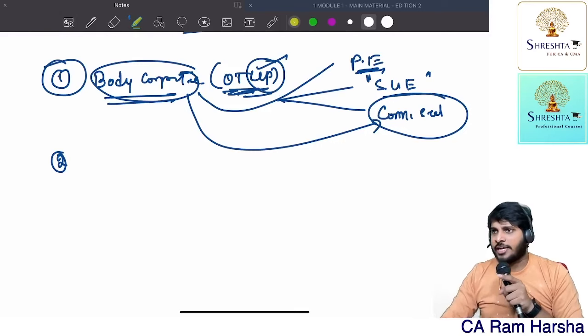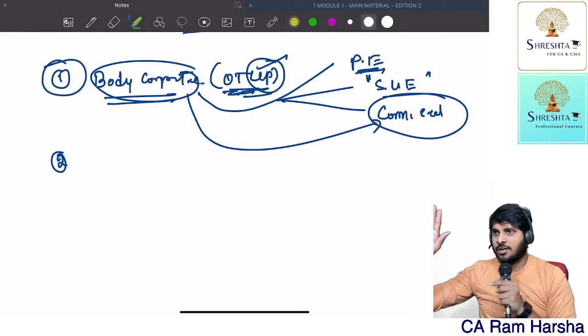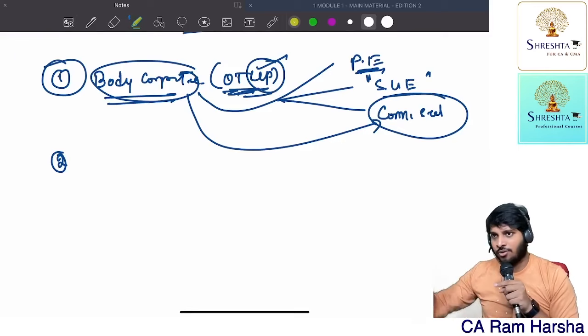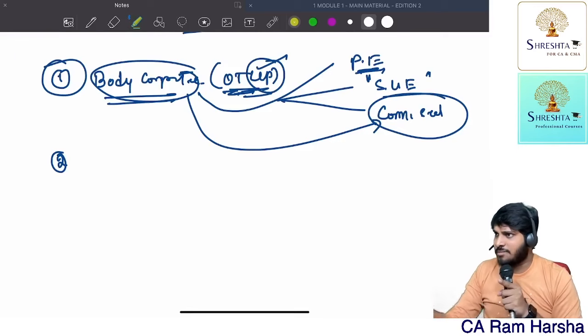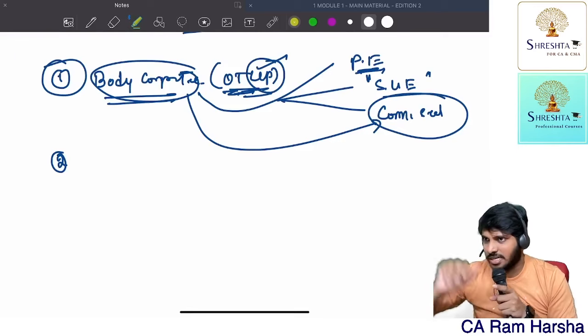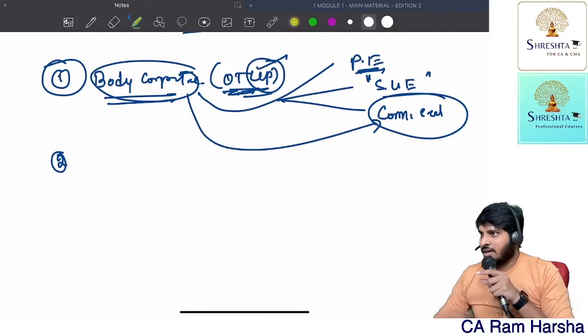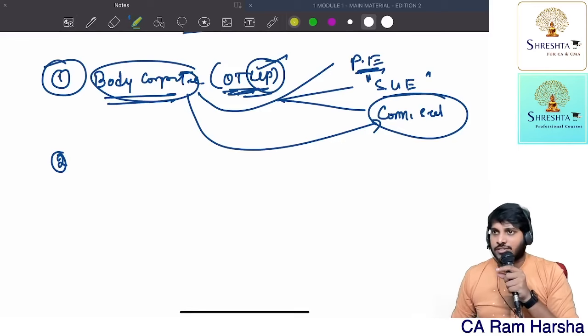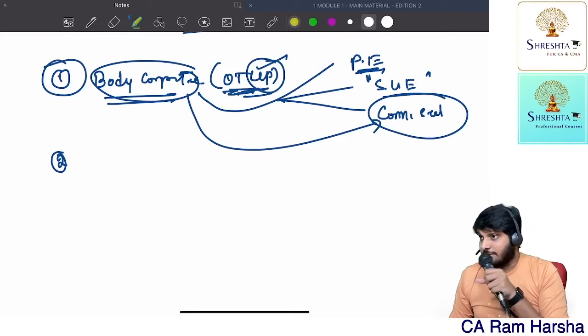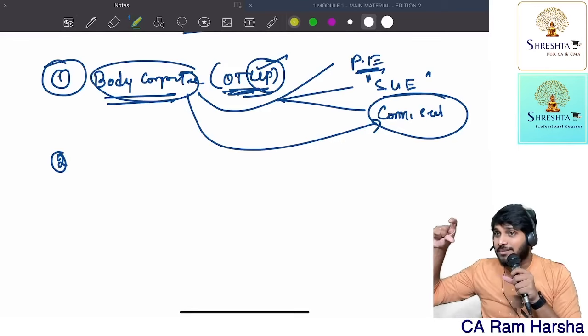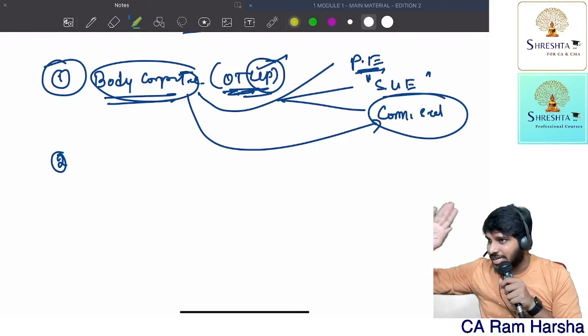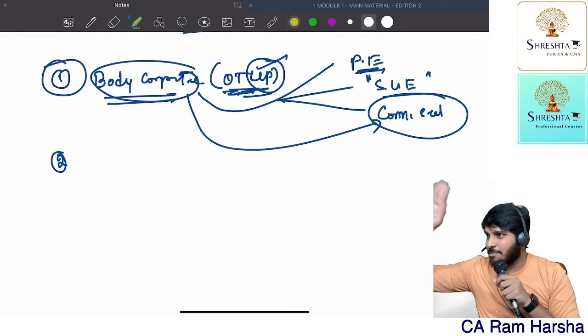After 2 days he came and showed me, sir, your company is incorporated. Where is the company? Where is the building? There is no such thing. Company means nothing but a document. What is the address of the company? Your residential address only we kept as the company's registered office. Able to understand? So company means nothing but what? Actually, it's a piece of paper. It's just a bond. It is just a paper.